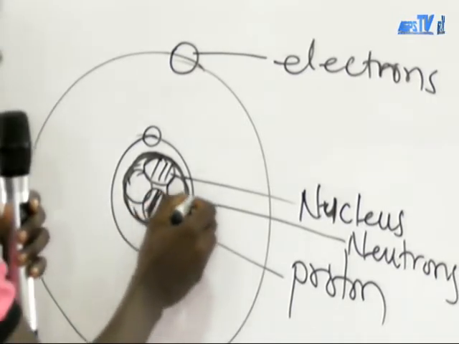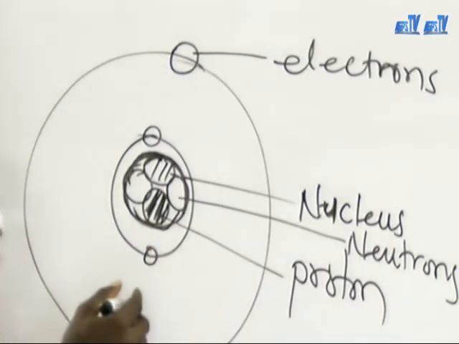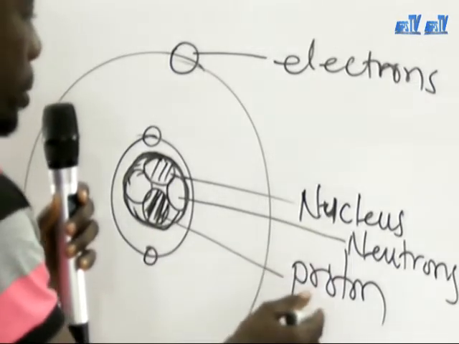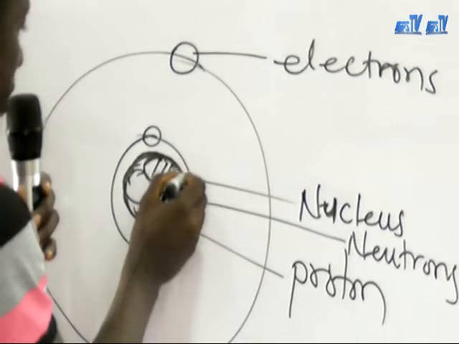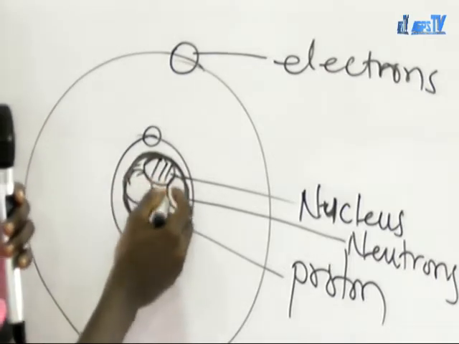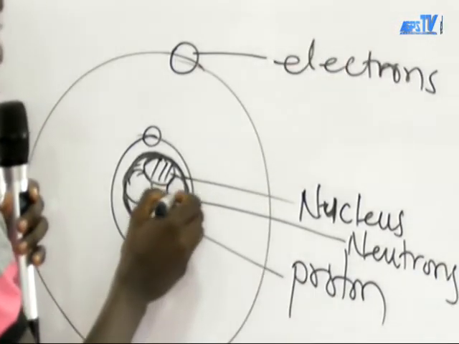So you can determine the mass of any atom by the number of protons and the number of neutrons present in the nucleus. It is very important. So you can see that this is the nucleus, and within the nucleus we have the proton and the neutrons.